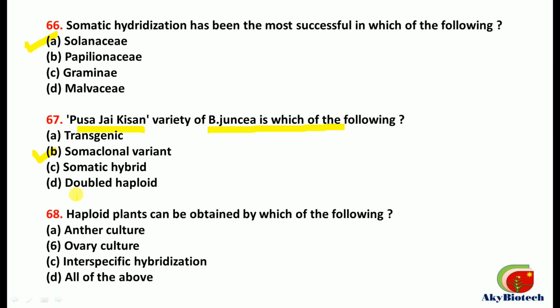So 68. Haploid plants can be obtained by which of the following? They can be obtained by anther culture. This one is correct. Then ovary culture, again a correct one. Interspecific hybridization, this is also correct. So all three are correct and the correct option is all of the above.